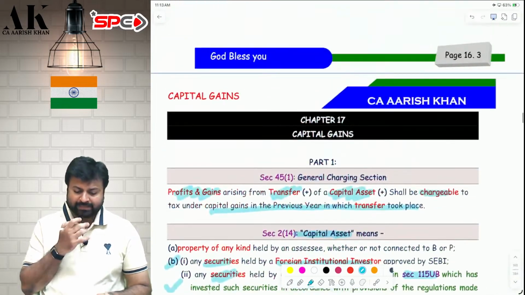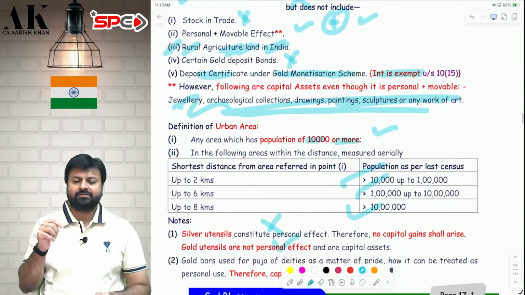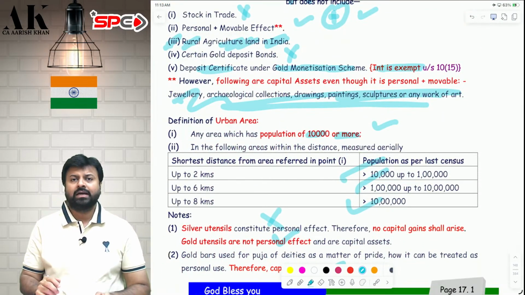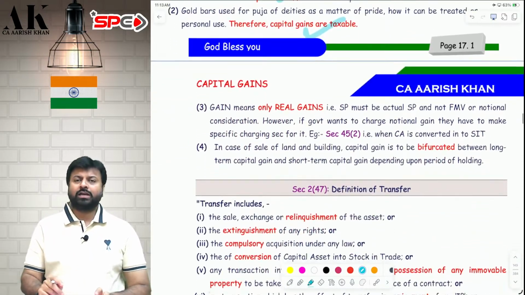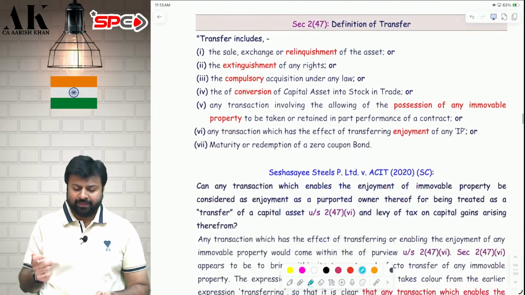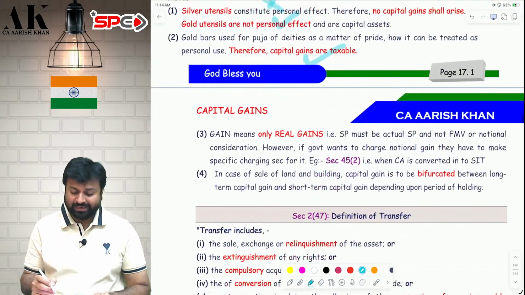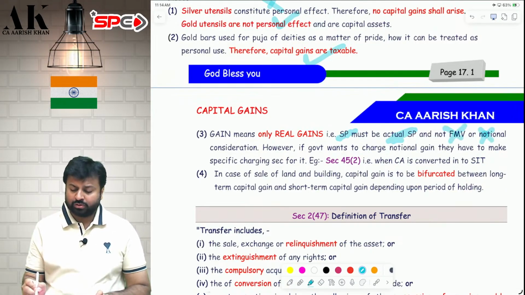Now we will go ahead with the second part. What do you mean by profits and gains? The profits and gains for the purpose of section 45 subsection 1 has to be real profit. If you want to charge profit under 45(1), the profit has to be real profit. Real profit means the selling price must be actual. The selling price should not be FMV or notional.